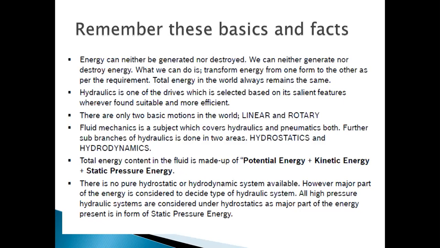So we can convert that potential or kinetic energy into electrical energy. We can convert electrical energy into various forms of energy, like we use a heater in our houses, so electrical energy is converted into heat energy. So this is basically the first law, that energy can neither be created nor be destroyed, but you can convert it from one form to another.